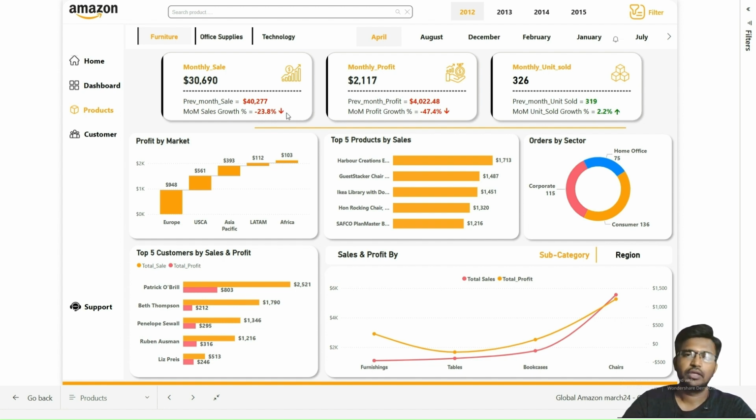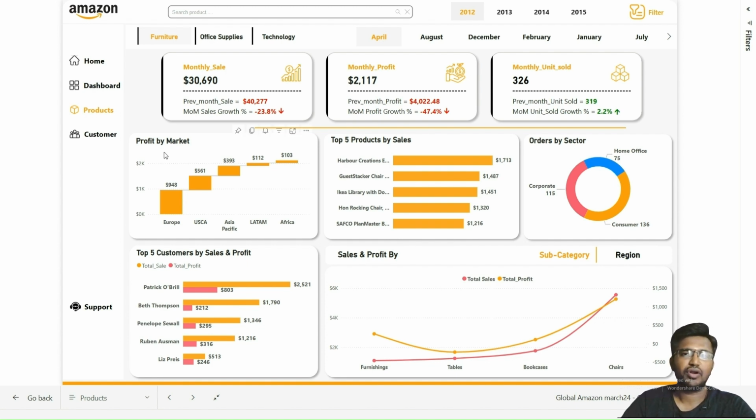Here, the red color with downward arrow in the reference labels indicates that there is a decrease in the sales or the profit or the units sold in the current month as compared to the previous month. And the green color with the upward arrow indicates that there is an increase in the sales or the profit as compared to the previous month.